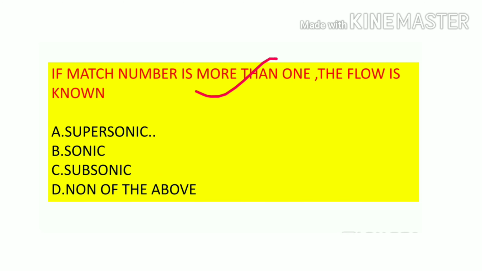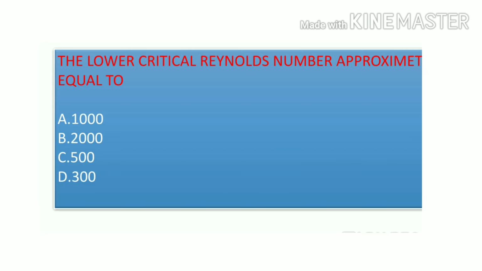If a Mach number is more than one, the flow is known as supersonic. We already know it. Next, the lower critical Reynolds number is approximately equal to, direct answer, 2000.